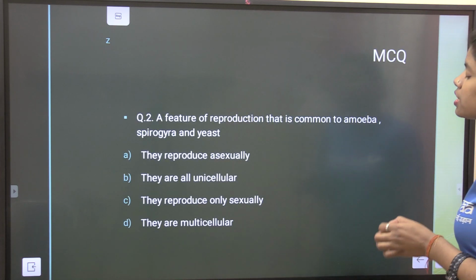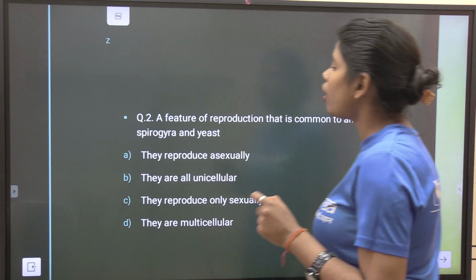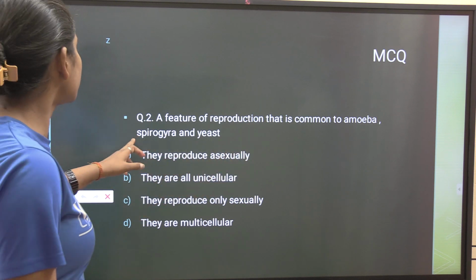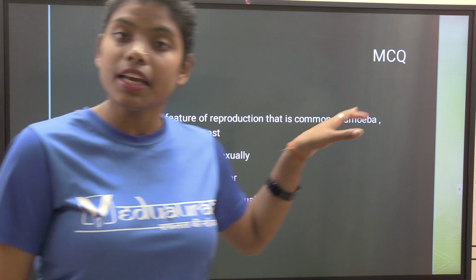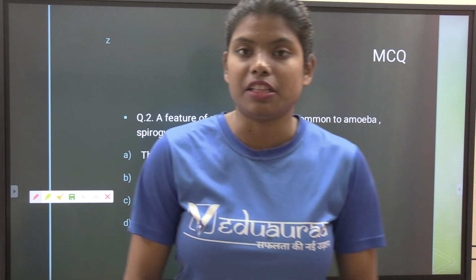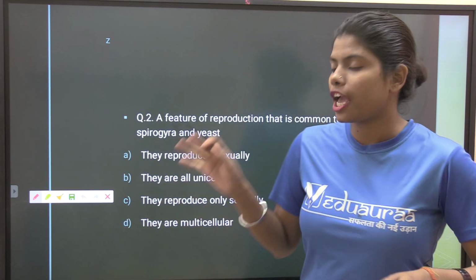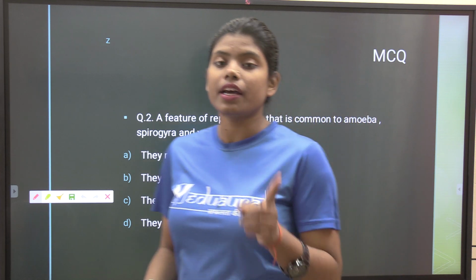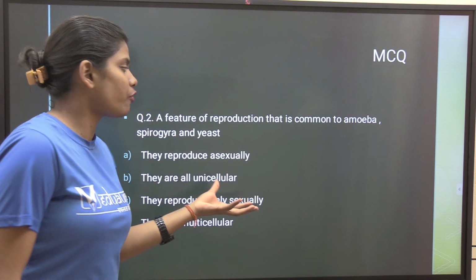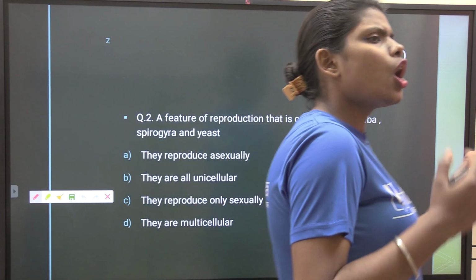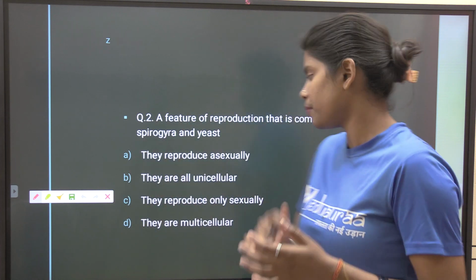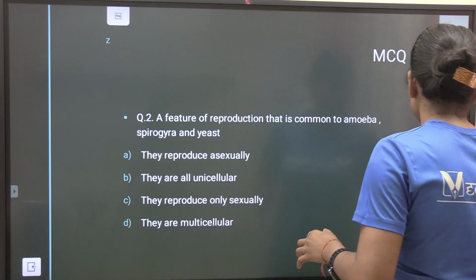And our next question is, a feature of reproduction that is common to amoeba, Spirogyra and yeast. Do you know what is amoeba? What is Spirogyra and yeast? Yes. These are unicellular organisms, or organisms having prokaryotic cells. We have read about them. When you read about them, you also read which type of reproduction they do. And the question is about a feature of reproduction, which type of reproduction they perform. What are its features? At first, let's know about these organisms.